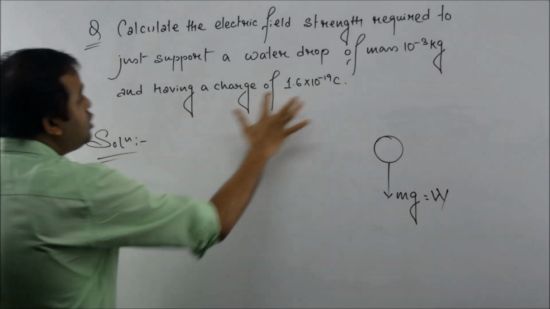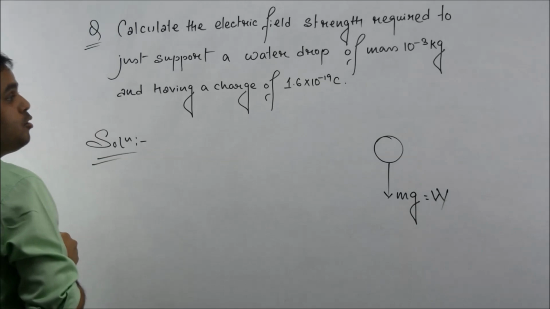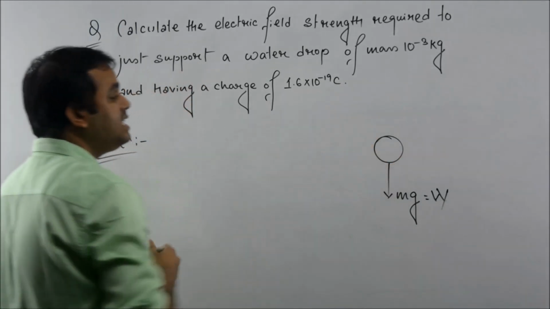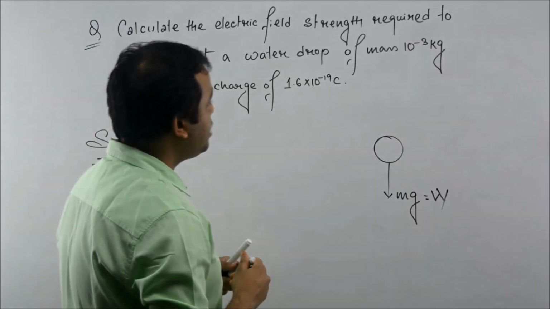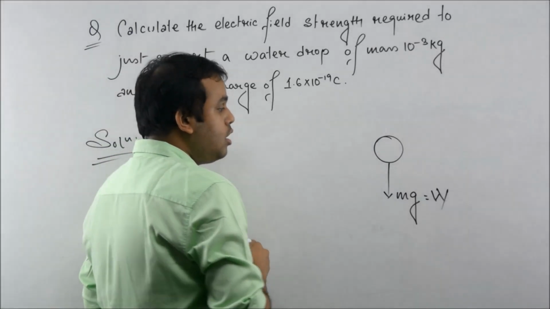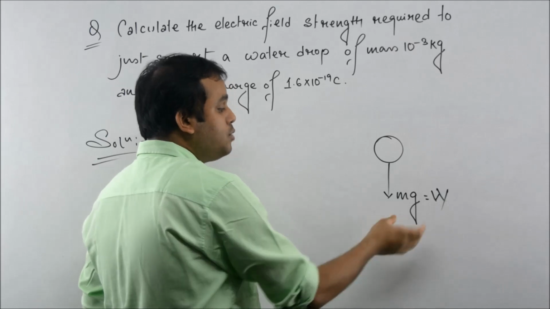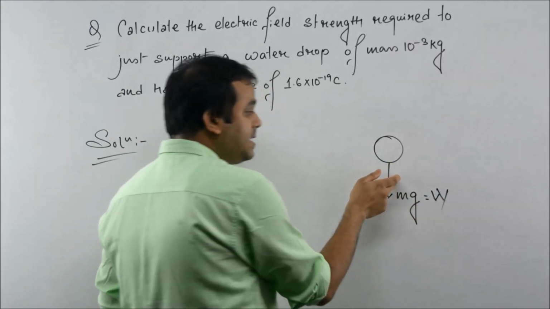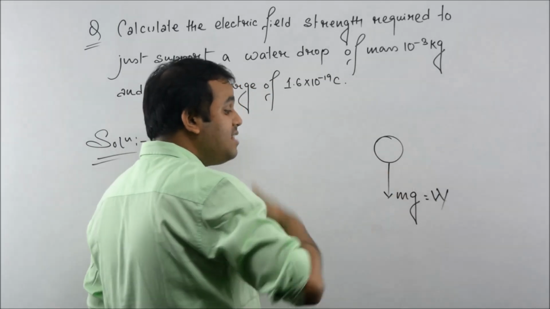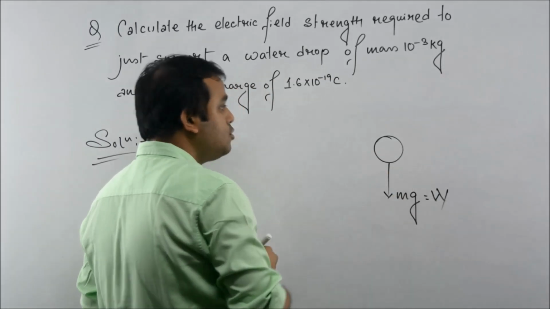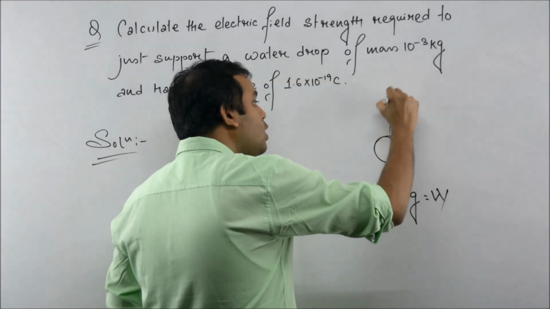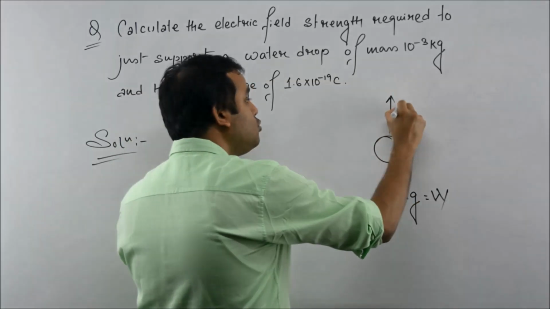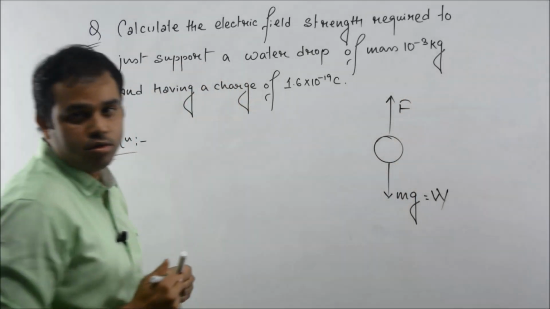And having a charge of 1.6 multiplied by 10 to the power minus 19 coulomb. So it is already experiencing a force, which is weight, towards the downward direction. So to balance this weight, or to cancel this force, there must be an equal and opposite force towards the upward direction, and that force will be an electrostatic force.